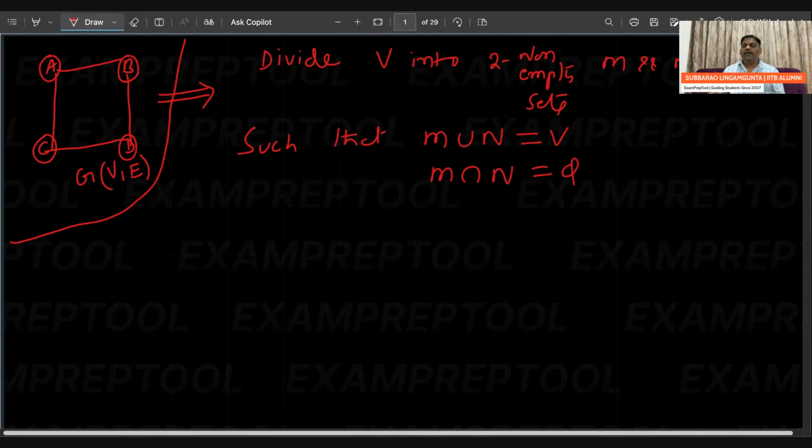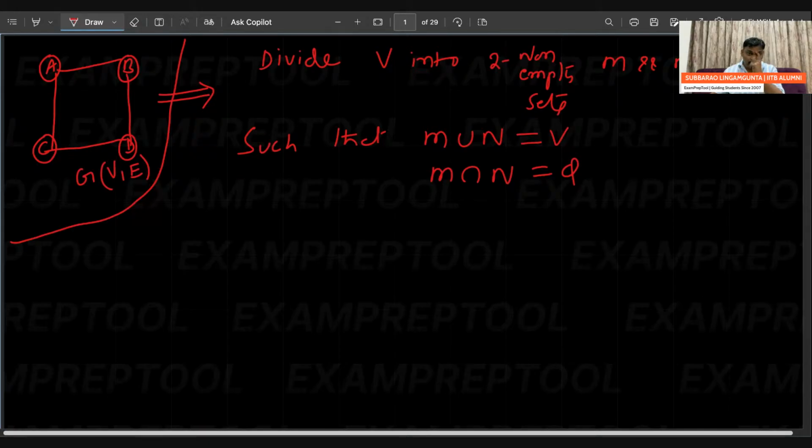From the given graph, which contains V vertices and E edges, you have to divide V into two non-empty sets M and N, such that M union N is equal to V, meaning if I combine M and N, all vertices should come. If I take the intersection of M and N, it should be phi.